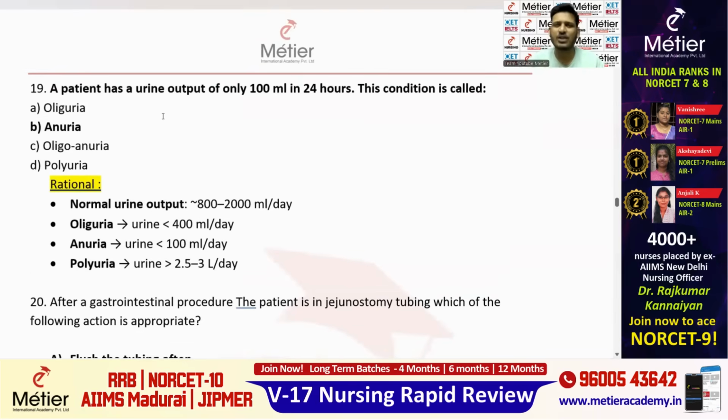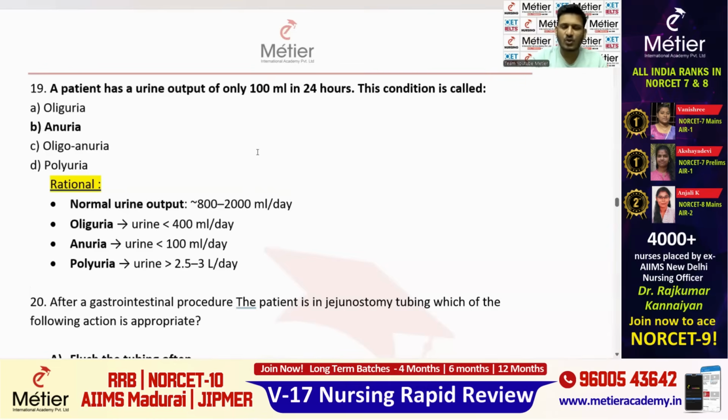And question number 19, a patient has a urine output. Very simple question, guys. Anuria, oliguria, polyuria are related to this question. A patient has a urine output of only 100 ml in 24 hours. 100 ml means immediately you would have got the answer. This condition is called as what? Four options are given: oliguria, anuria, oligoanuria, and polyuria.